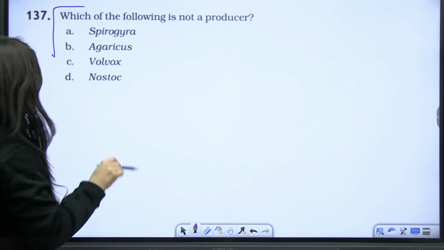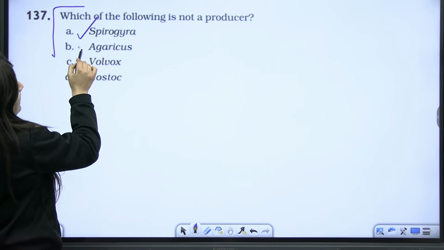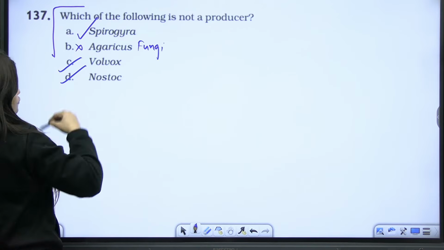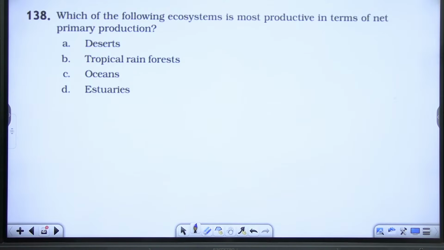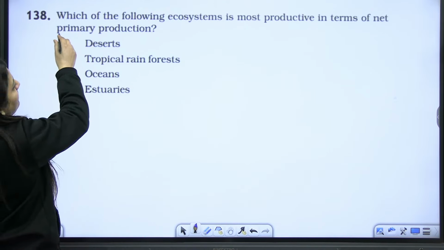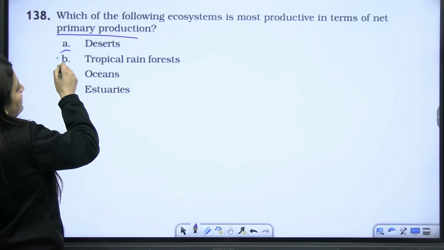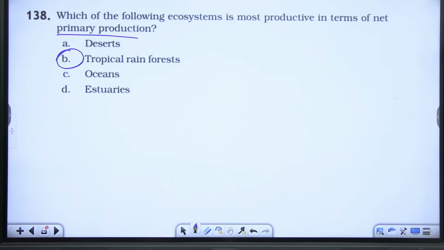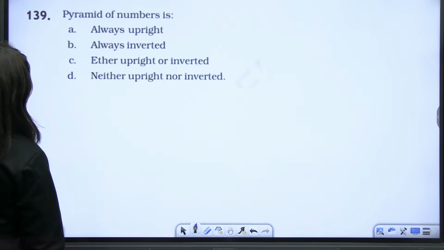Not a producer. Spirogyra, yes. Agaricus, no. Why? Because it is a fungi. Okay. These two are yes. Next, which ecosystem is most productive in terms of NPP also? Out of all these, beta, indeed tropical rainforest. Am I clear? Out of all these, indeed tropical rainforest.